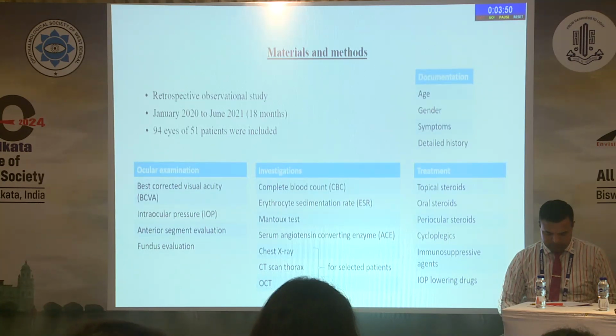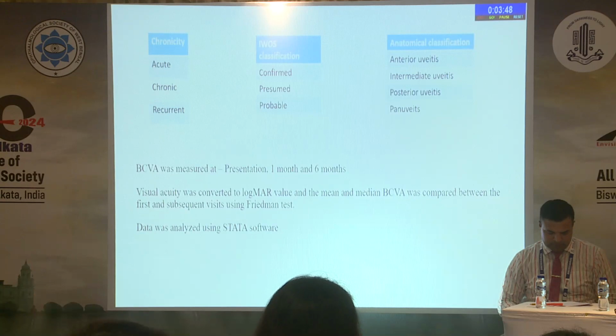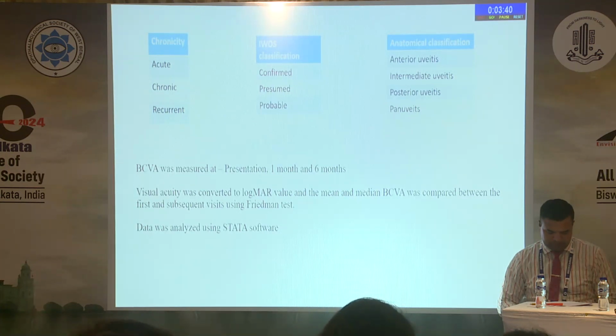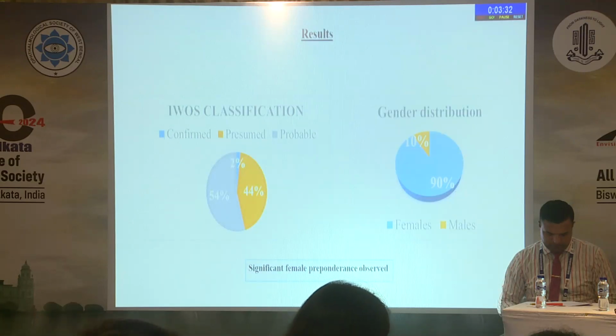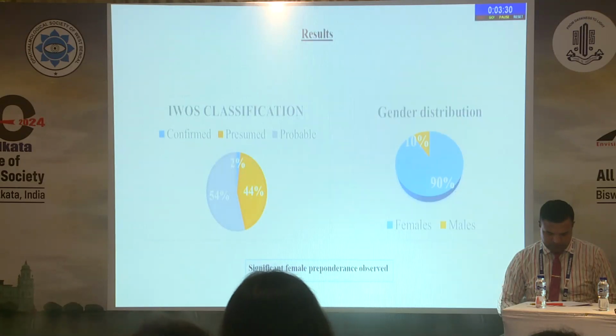and IOP lowering drugs. According to the AIOC criteria, we classified the patients into confirmed, presumed, and probable sarcoidosis, and anatomically into anterior, intermediate, posterior, and pan-uveitis. The BCVA was measured at presentation, 1 month and 6 months, and this value was converted to logMAR for future comparison. In results, we found that 54% of the patients in our study had probable sarcoidosis, 44% had presumed, and